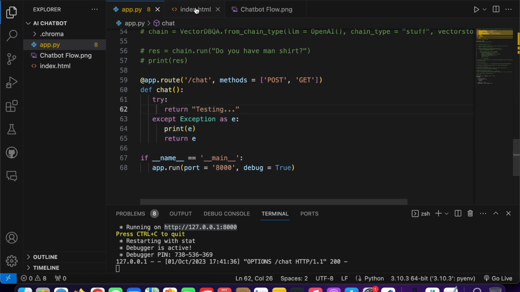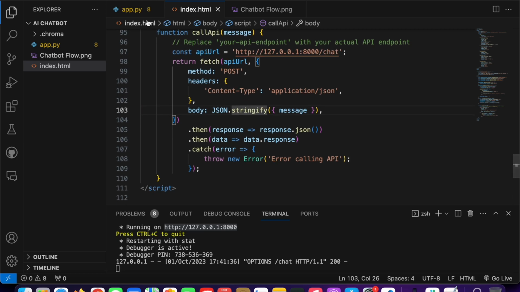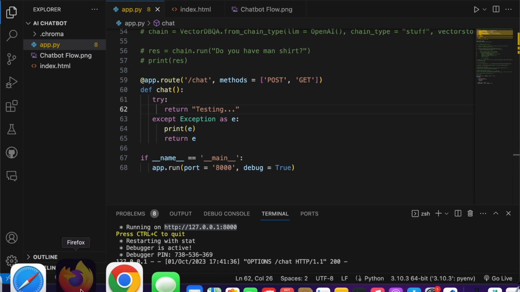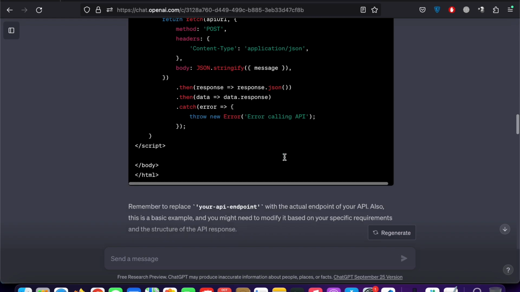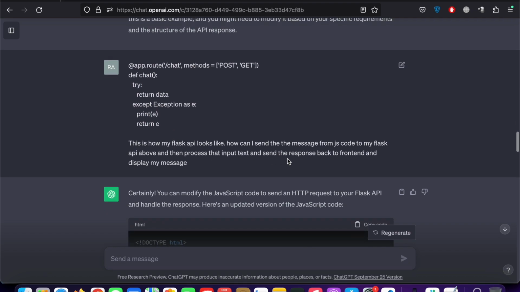Okay, so to do that, the answer is simple. We don't have to write the code by ourselves. We go to ChatGPT. I already did that basically. So this is our previous code. Here I asked ChatGPT: this is my API endpoint, and I want that when someone sends some message from the front end app, the backend Flask API should process it and send the response back to the front end and display the message.